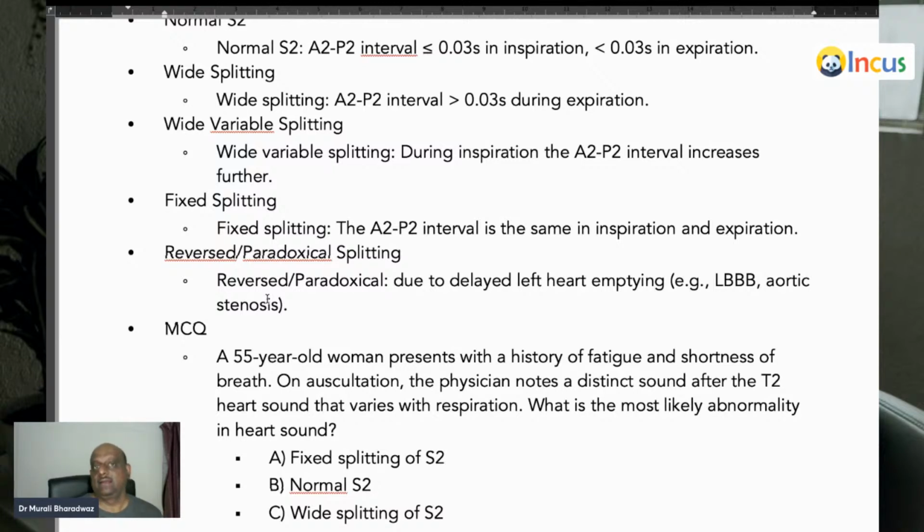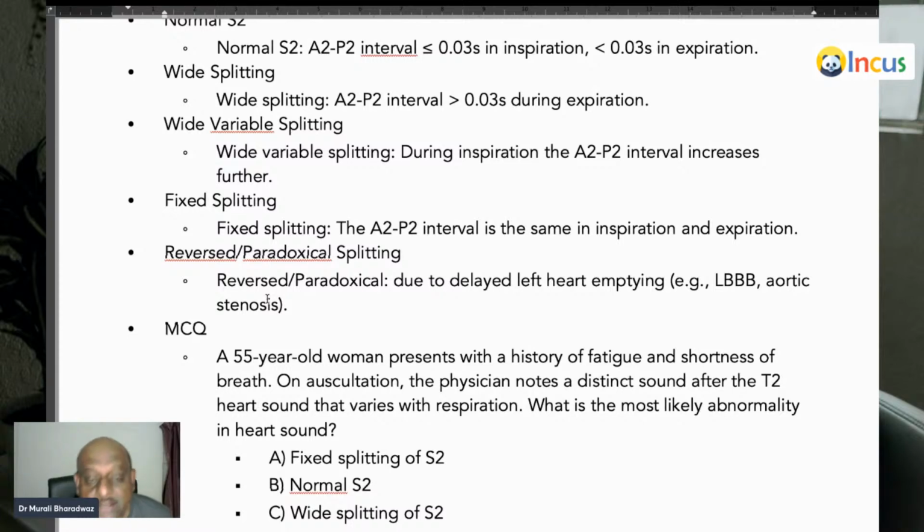So typically, splitting should occur during inspiration, but not in expiration. But if there is any delay of the left heart from emptying, like in left bundle branch block or aortic stenosis, then there is a reversed or paradoxical splitting. That means instead of splitting seen in inspiration, it will be seen in expiration and it will not be there during inspiration. So that's called reversed paradoxical splitting.